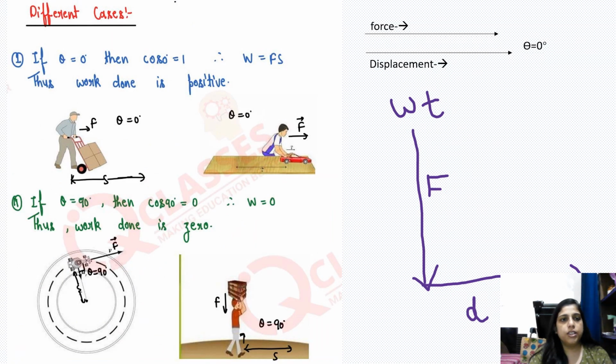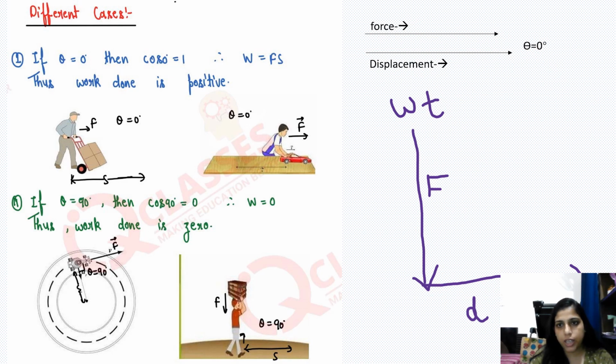Next, different cases of the work done. First case, when the work done is considered positive. In this condition, the angle between the applied force and the displacement caused by the force is 0 degrees. 0 degrees means the displacement is caused in the same direction as the applied force.